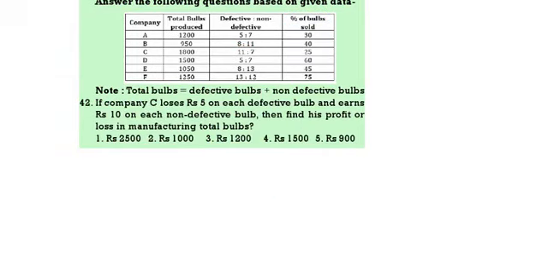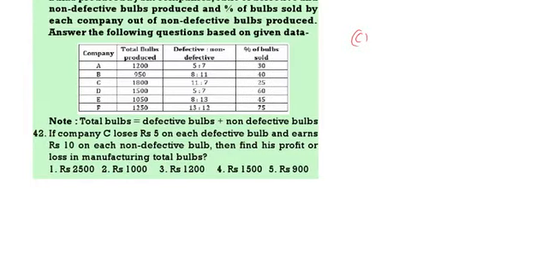Next question. If company C loses 5 rupees on each defective bulb and earns 10 rupees on each non-defective bulb, then find his profit or loss in manufacturing total bulbs. Now if you see C, we are having 1800 in the ratio of 11:7. That means 1100 will be defective, then 700 will be non-defective bulbs.